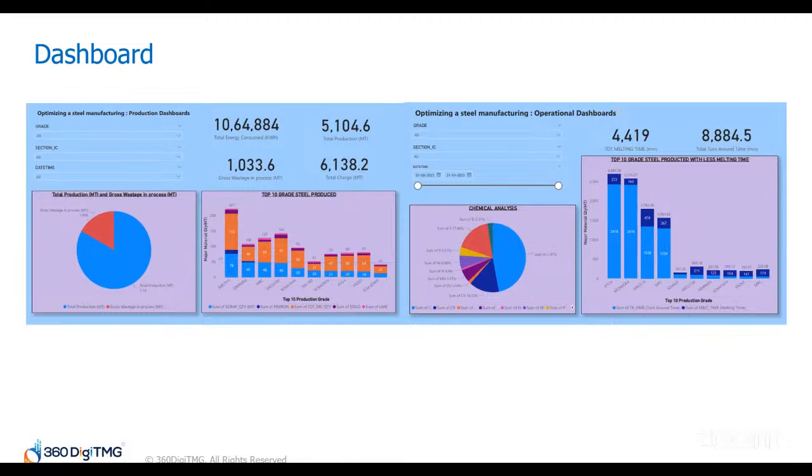This helps optimize which grades are faster to produce, saving energy and time. Chemical composition pie chart: chemical analysis helps us maintain consistency. Too much variation here affects quality. So this is something about the dashboard where we can analyze more about the data.